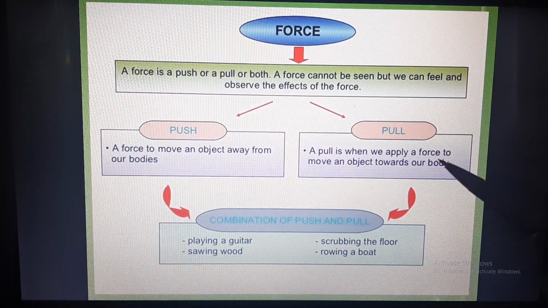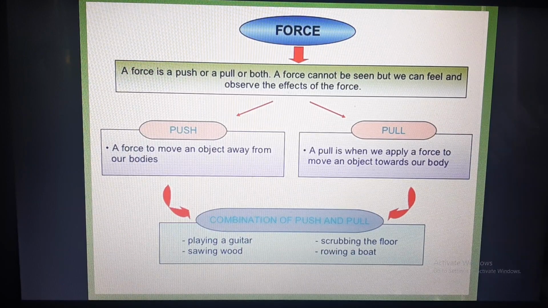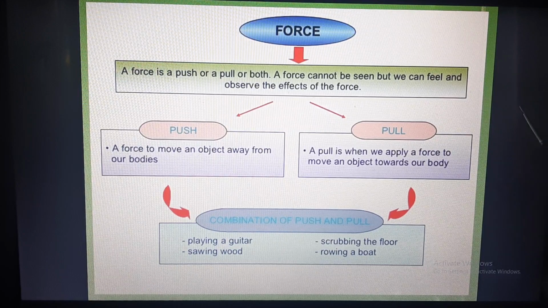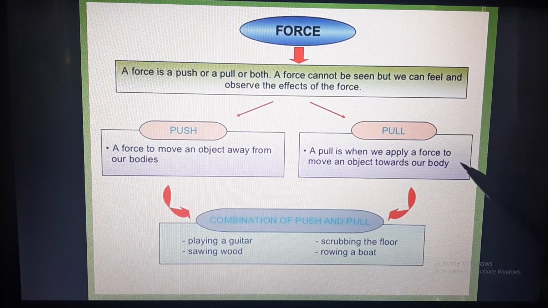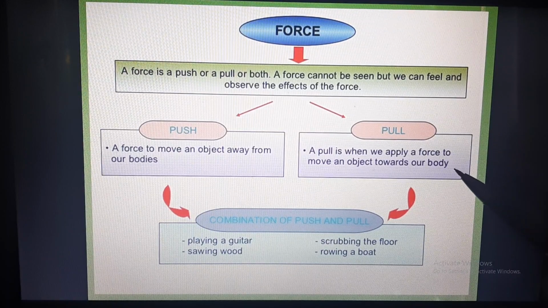So there are few instances in which we push or pull any object. For example, if I want to open the door, I will pull the door. I will move the door towards my body, or sometimes when I want to shut the door, I will push the door. So in both these cases, I am applying the force, which is either push or pull.